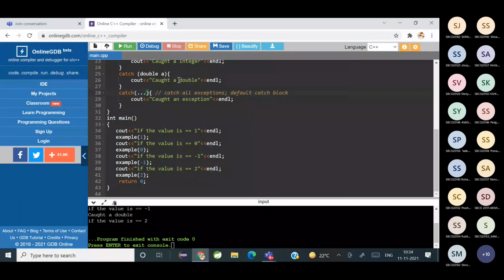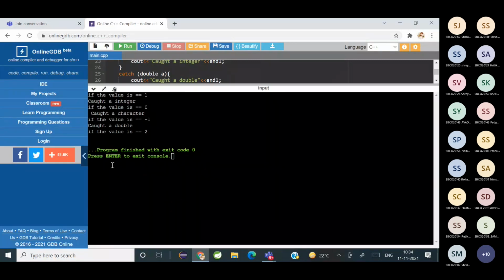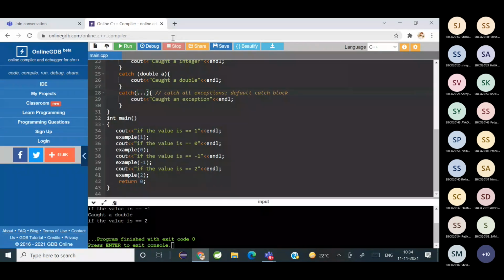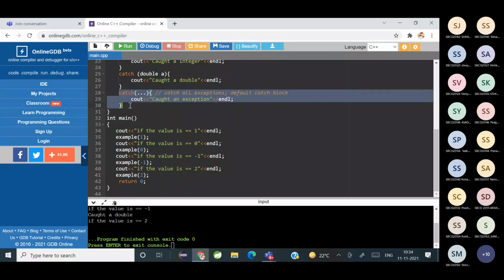Yes. Okay. Let's see if it works. It didn't. Why didn't it work? Okay, it's not working here, but the syntax is in this way. Okay, let's see.